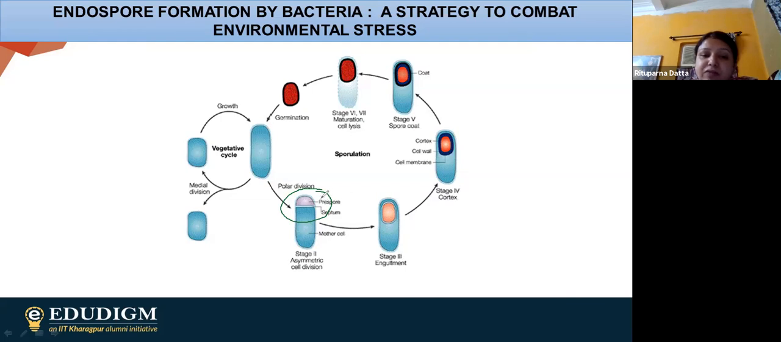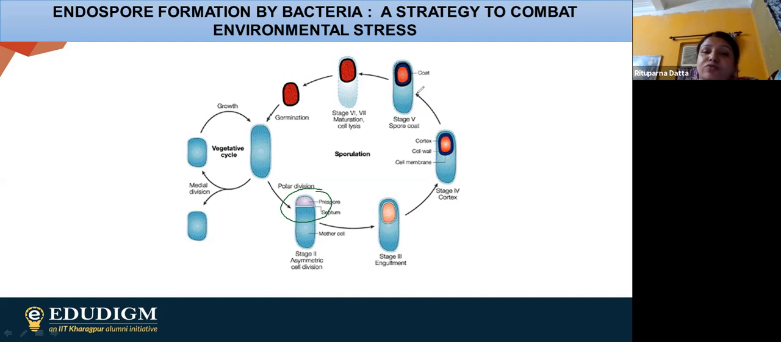So what is happening? That particular pre-spore portion is going to increase its size. Finally, after that, this particular pre-spore is going to form some particular layers. What are the layers? The outermost layer is known as cortex, the second layer is known as cell wall, and the third layer is known as cell membrane. So three layers are there: cortex, cell wall, and cell membrane. And finally, what is happening?